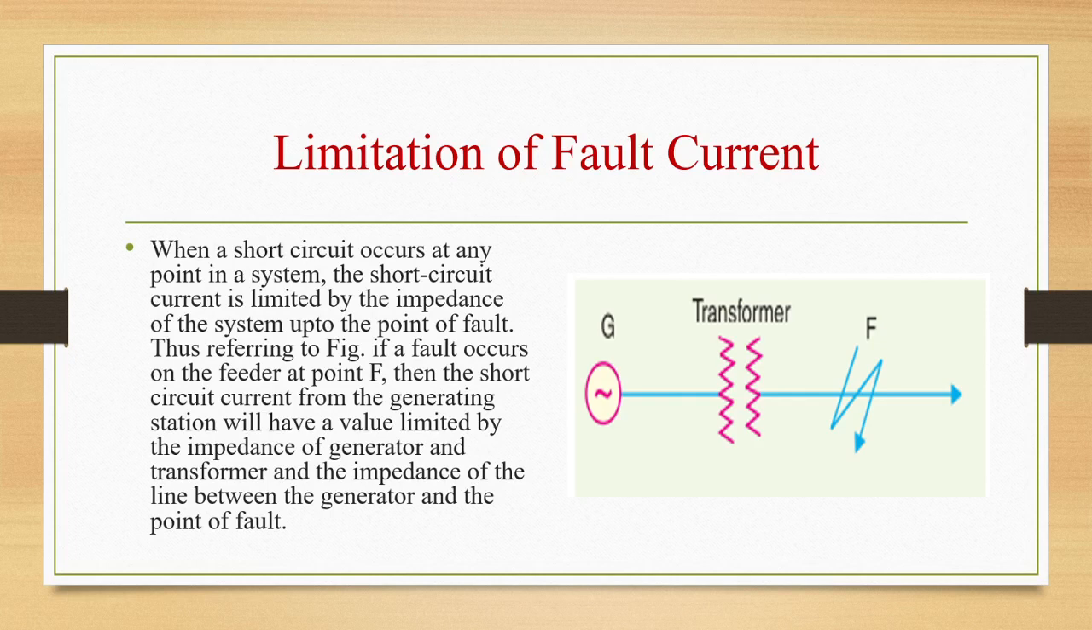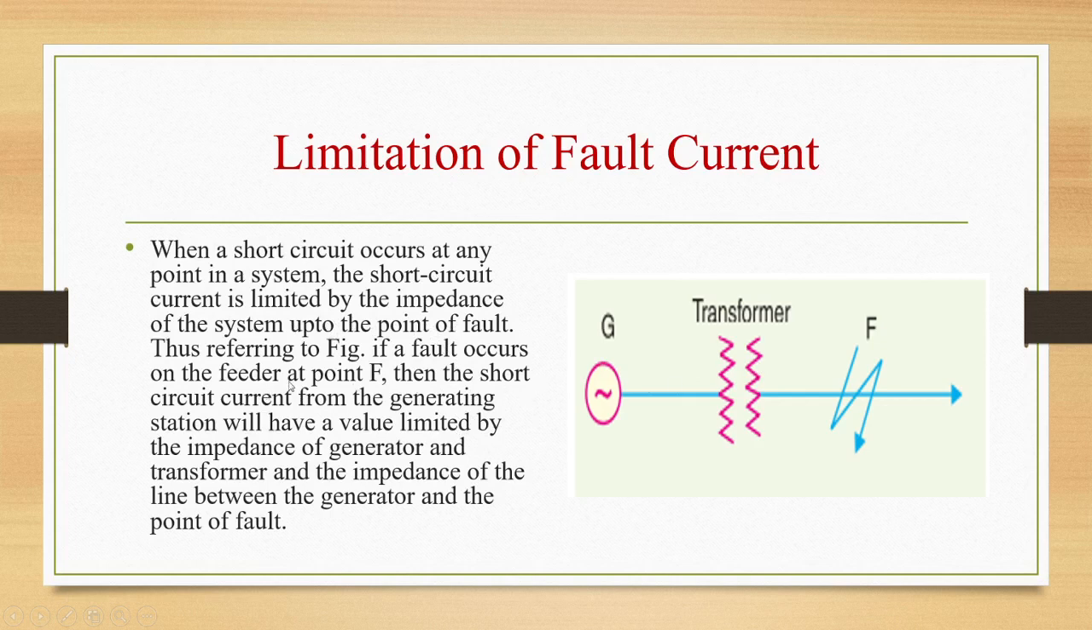Limitation of fault current. Whenever a short circuit occurs at any point in a system, the short circuit current will be limited by the impedance of the system up to the point of fault. See students, this is a single line diagram of a power system where we have a generator, a transformer, and a fault occurring on the system. The current will be limited by the impedance of the system up to the point of fault.